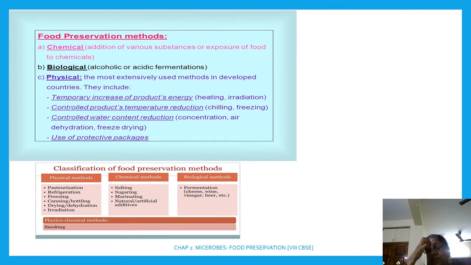What is perishable food? Food which can be spoiled easily at room temperature is called perishable food. Other dry food items are non-perishable food. So perishable food is kept under refrigeration.